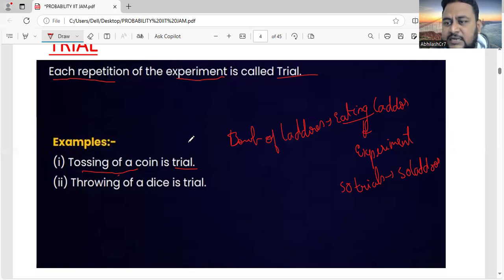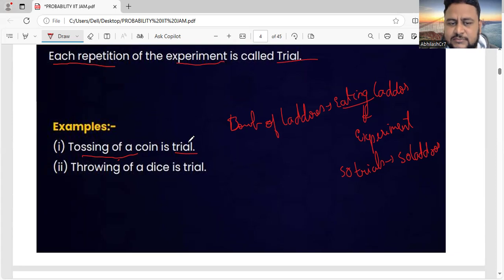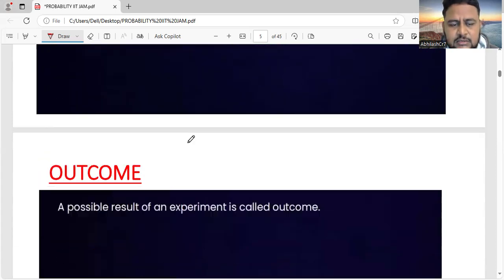Understanding the question is very important. When you understand the question, you can answer the question because you will get clarity about it. To get clarity about the question, each and every term associated with the topic should be clear. That is why I am covering the basic terminologies. These terminologies are there in your NCERTs, which you have studied in class 10, 12th and so on. So those terminologies are very important to understand, and we are just revisiting them. So trial means each repetition of the experiment, friends. Let us move forward.